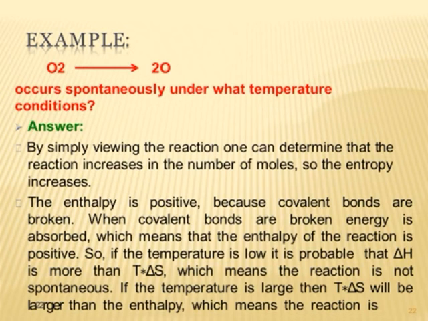Integrating this equation between the limits of vapor pressure P1 at T1 and P2 at T2 gives log P2/P1 = ΔH vaporization (T2 − T1) / 2.303 R T2 T1.